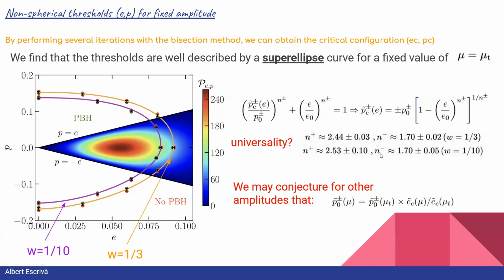give very similar values for the two cases tested, radiation and soft equation of state, which is something a priori unexpected. We wonder if there is some kind of universality in these values of the exponents of the superellipse curve, but we will need much more research to clarify this aspect. We may also conjecture what the shape of the critical configuration is for the amplitudes, following this rescaling in terms of the new amplitude of the fluctuation mu instead of a typical value.